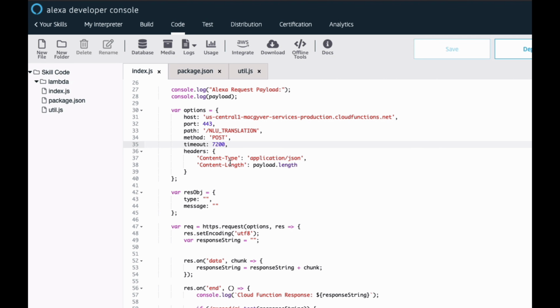I want to handle the timeout gracefully. So if the Google Cloud Function does time out, I want to return a response to the user that says, oh, that didn't work, try again. So I put that timeout in there. Now apparently, and I didn't get enough time to dig into this, there are ways to issue requests to Alexa that work around the timeout. You're able to respond when that information becomes available, but I haven't looked into that API.